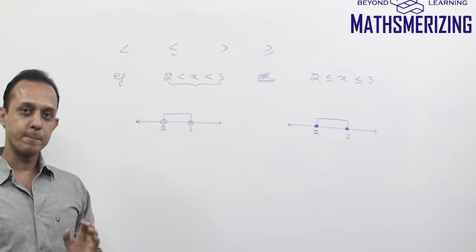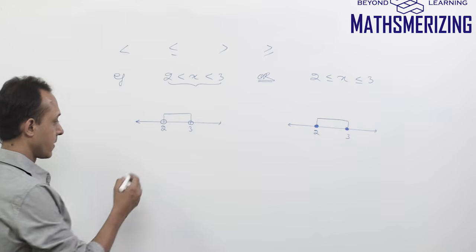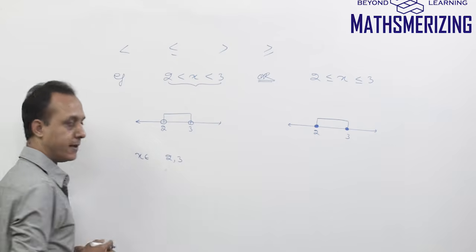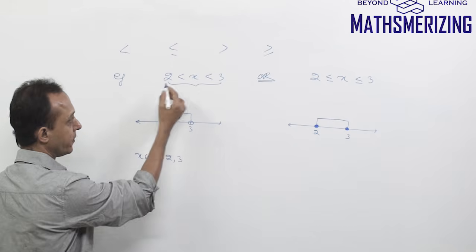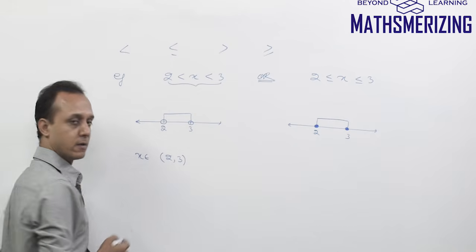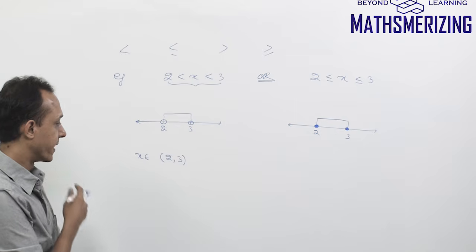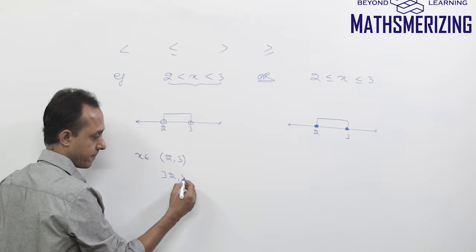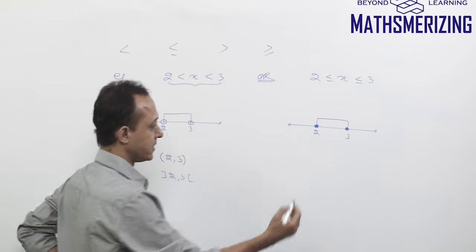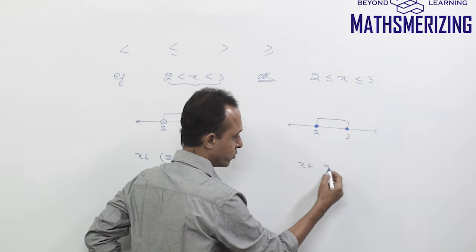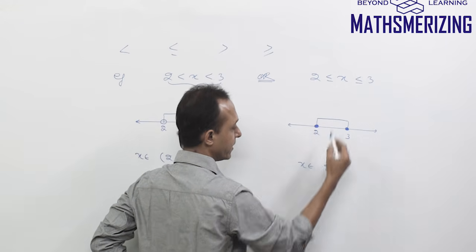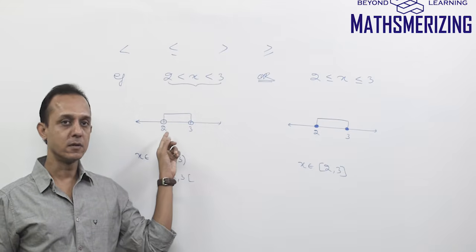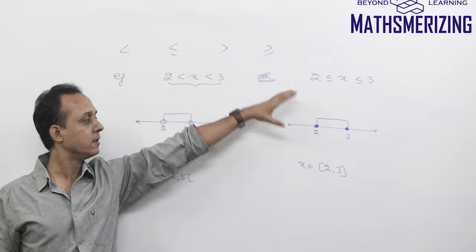Now the third notation is using sets. So we can simply write it as x belongs to the interval 2 to 3. Now because 2 and 3 are not included, I'm going to use small brackets or simple brackets. In some books you may find it as 2 and 3. Now where a number is included, I'll simply write it as x belongs to, from 2 to 3, and because 2 and 3 are included, I'll use square brackets. So if a number is not included, open circle and small bracket, and if a number is included, filled circle and square bracket.